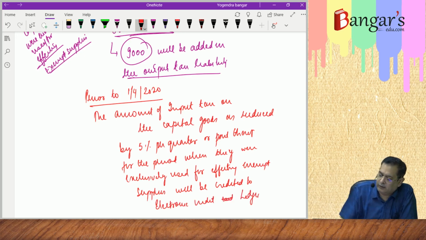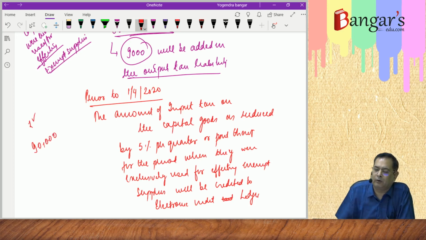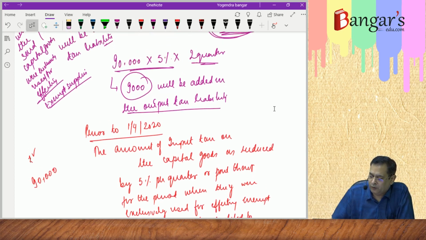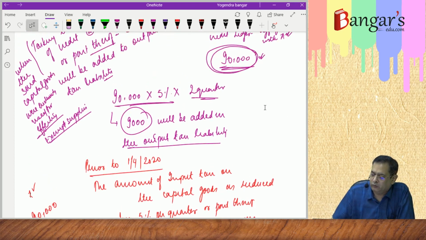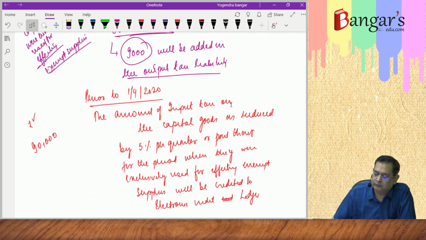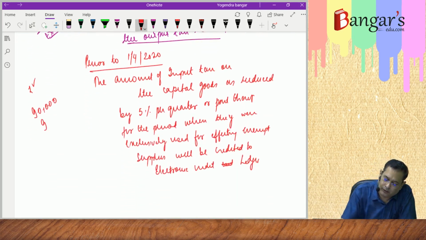So here in our case, ₹90,000 was the amount of input tax. From that, what will be reduced? 5% per quarter or part thereof. So here 9,000 would be reduced and 81,000 will be credited where? Credited in electronic credit ledger.